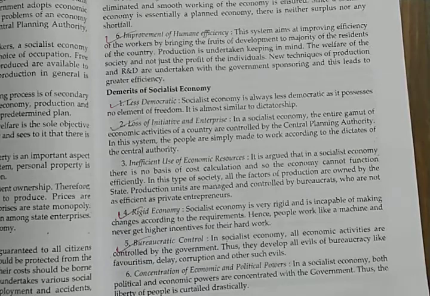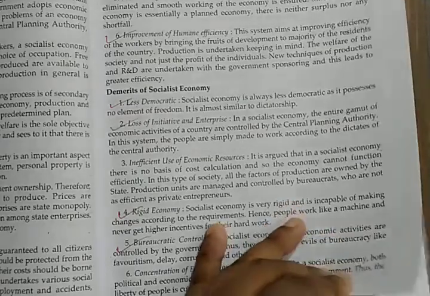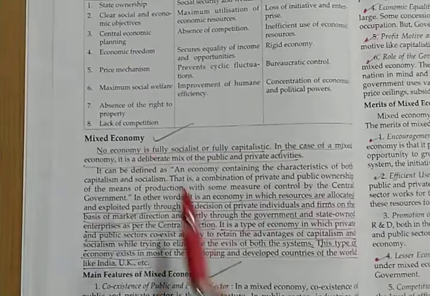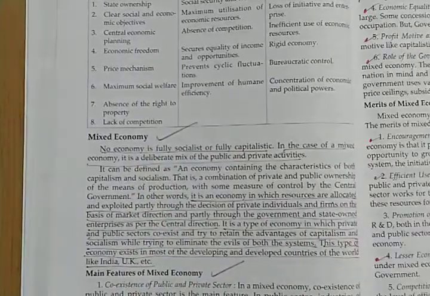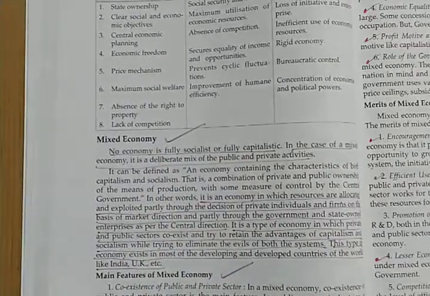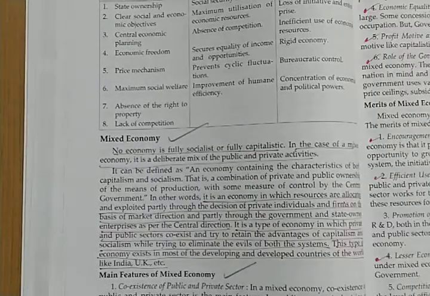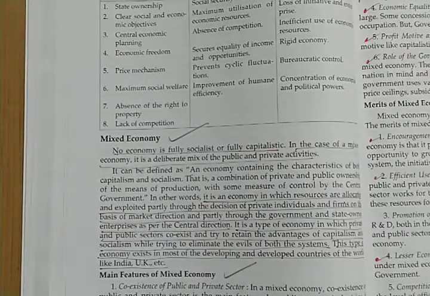These are the situations that arise in this. Now I would like you all to turn your books to page number 52, where you will find mixed economy. Here you will see basically mixed economy is an economy which is a mixture of capitalism and socialism both.